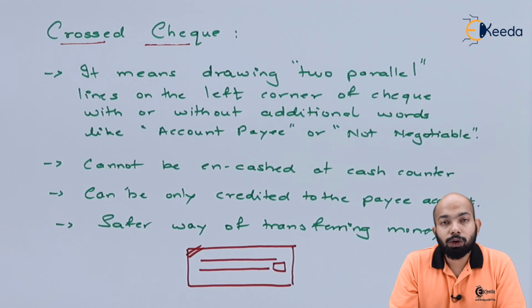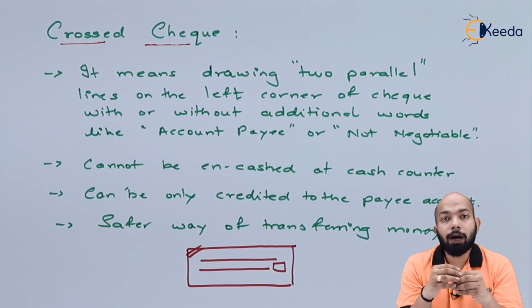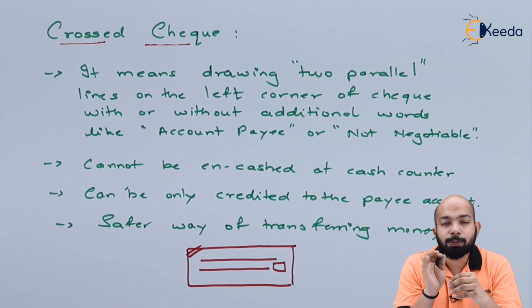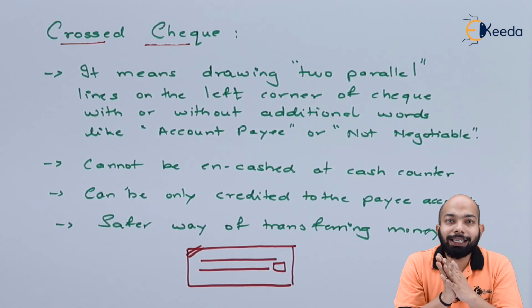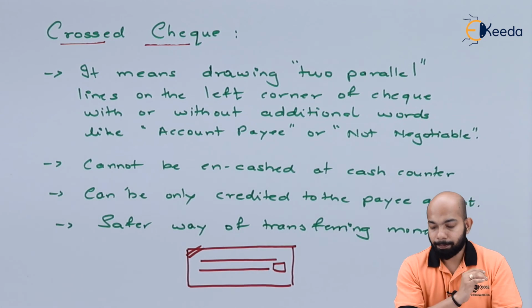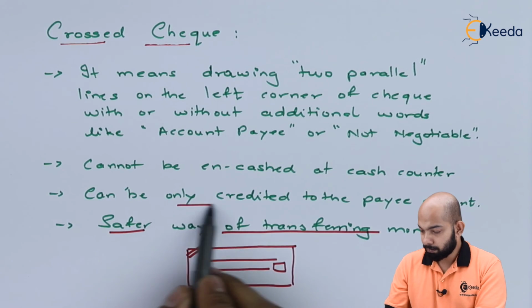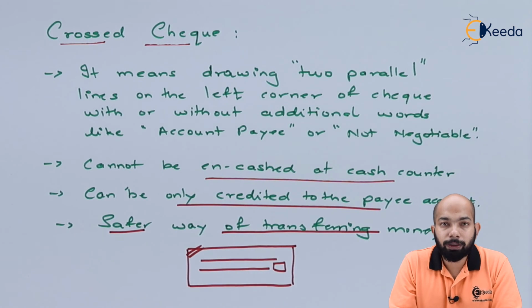The second thing about these crossed checks is they cannot be encashed over the counter. It gets credited only into the payee account. Payee refers to the person named in that check. That means the amount is only supposed to be credited to the account of the name specified. No encashment can be done in terms of crossed checks. This is considered to be the safest way of issuing checks to any party.